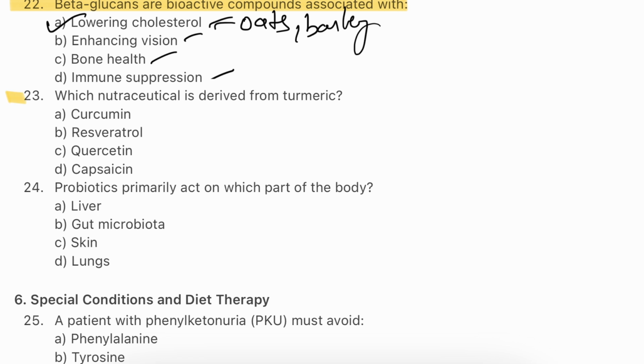Question number 23. Which nutraceutical is derived from turmeric? Curcumin, resveratrol, quercetin, capsicum. The answer will be A. Curcumin. Curcumin is the primary active compound in turmeric, known for its potential anti-inflammatory and antioxidant effects. Its potential health benefits have made it a popular supplement for managing inflammation and supporting joint health.